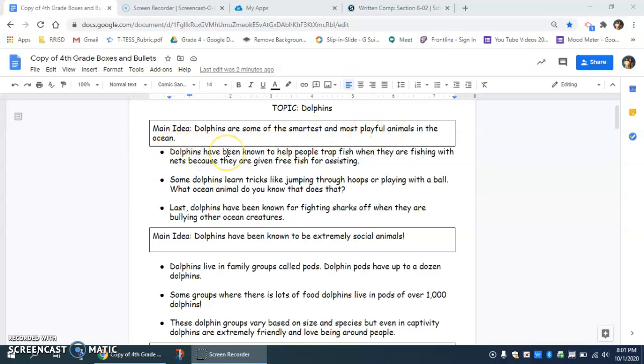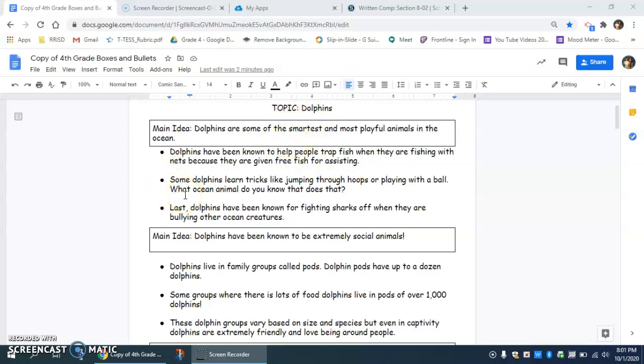So my first one says dolphins have been known to help people trap fish when they are fishing with nets because they are given free fish for assisting. This talks about how when dolphins are given a reward, they are more willing to help. So that shows how smart they can be.